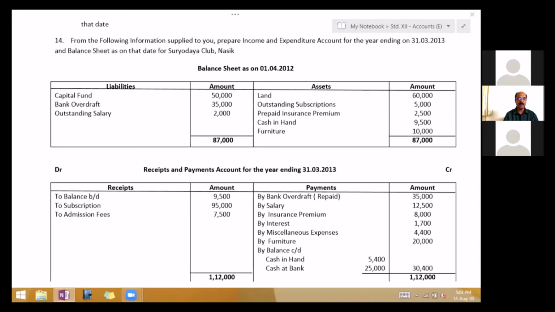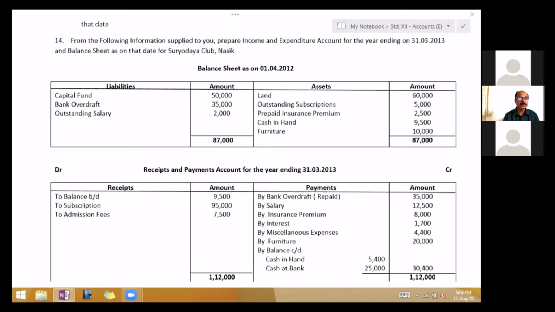Okay, students, have you all found page number 39, problem number 14? Let's start. From the following information supplied to you, prepare income and expenditure account for the year ended 31st March 2013 and balance sheet as on that date for Suryodaya Club Nasik. Okay, balance sheet as on 1st April 12,